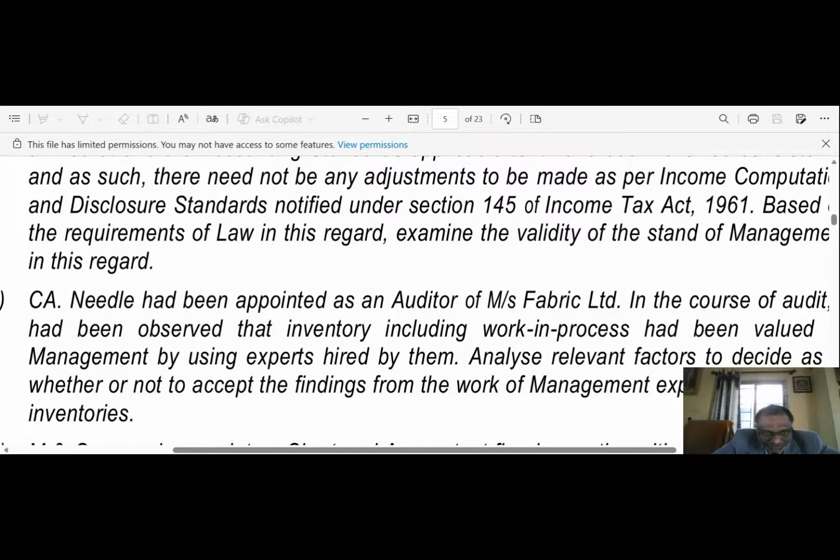The auditor may also consider the following while evaluating the appropriateness of the management expert's work as audit evidence for the relevant assertion. The relevance and reasonableness of the expert's findings or conclusions, their consistency with other audit evidence, and whether they have been appropriately reflected in the financial statements.